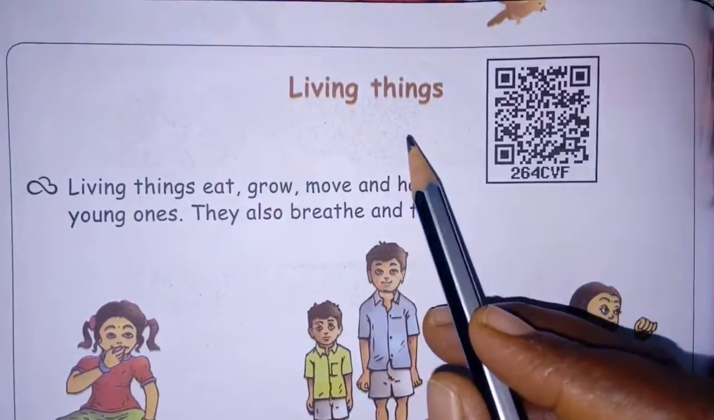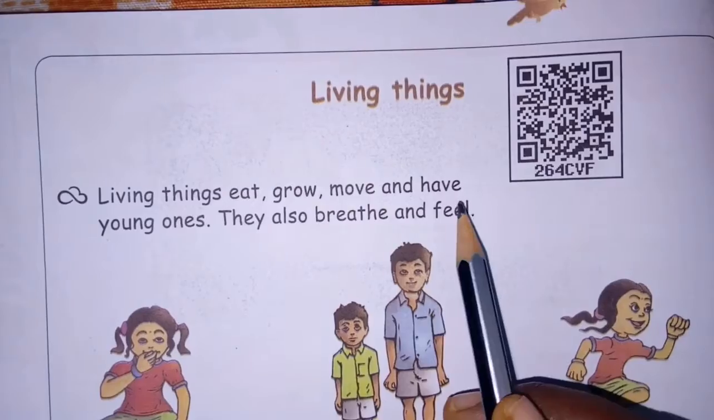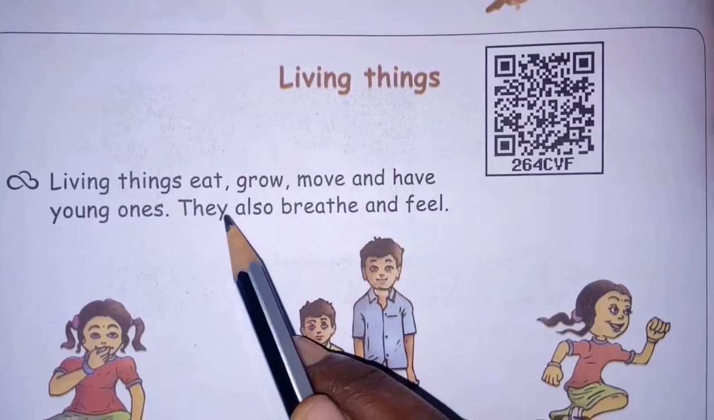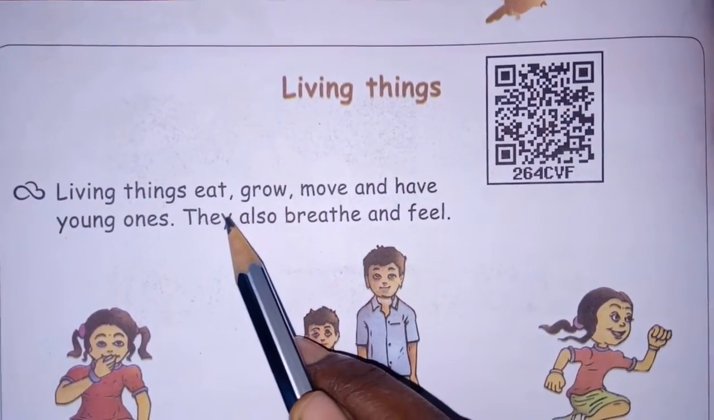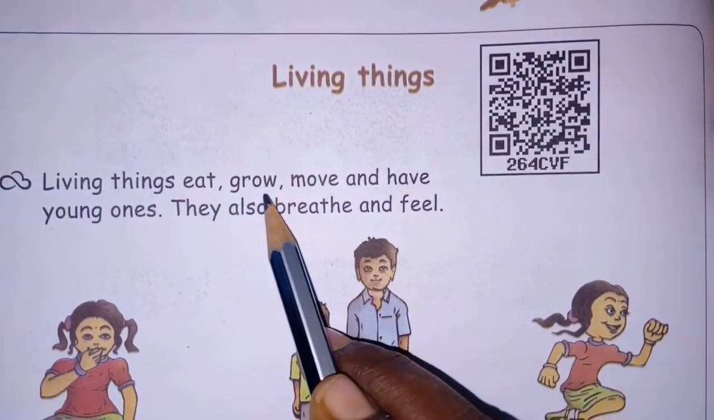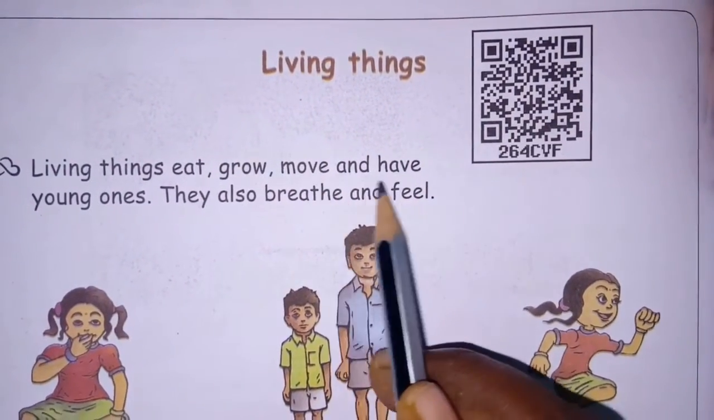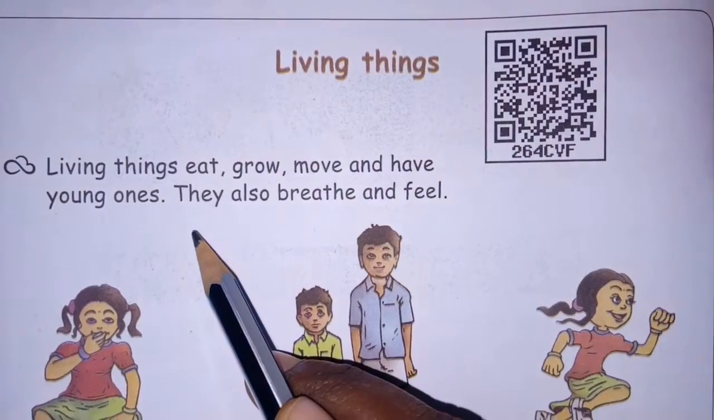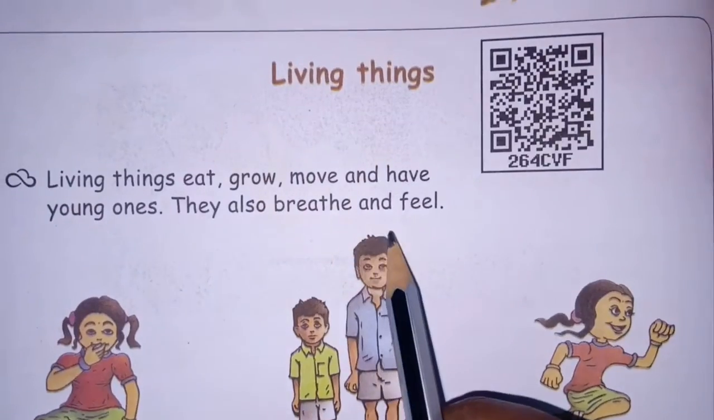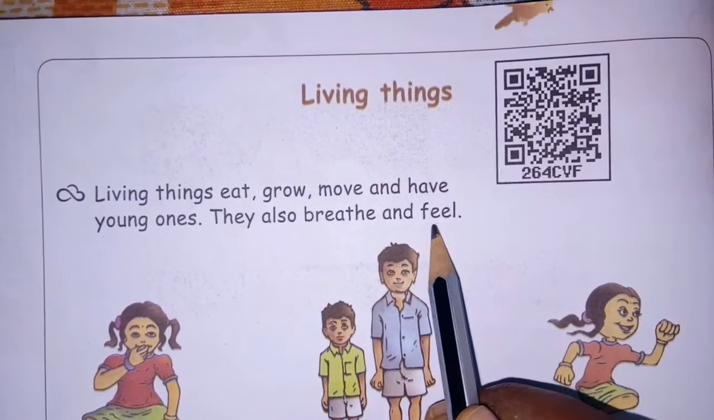Yes, now we are going to learn about living things. Living things eat, grow, move and have young ones. They also breathe and feel. What is the meaning of that, children? Living things eat, they take food and drink. Then grow, they increase their height and also weight. Then move, they can move from one place to another place. Then they have young ones. For example, a dog gives a puppy, its young one. They also breathe and feel. Breathe means to respire. Feel means they can identify any changes that take place.